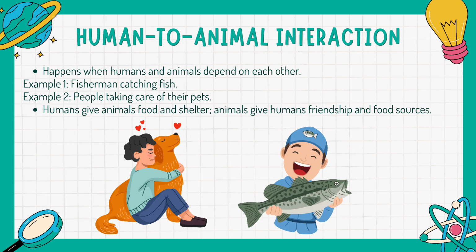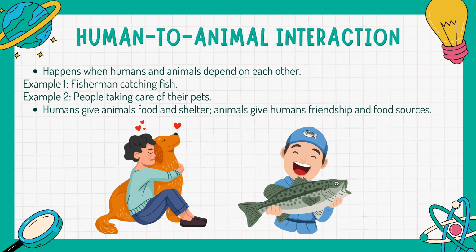Next type of interaction naman is what we call human-to-animal interaction. So let's talk about naman po yung human-to-animal interaction. This happens when humans and animals depend on each other. So for example, a fisherman catching a fish. May fisherman na nanguhuli ng isda, that's an interaction.